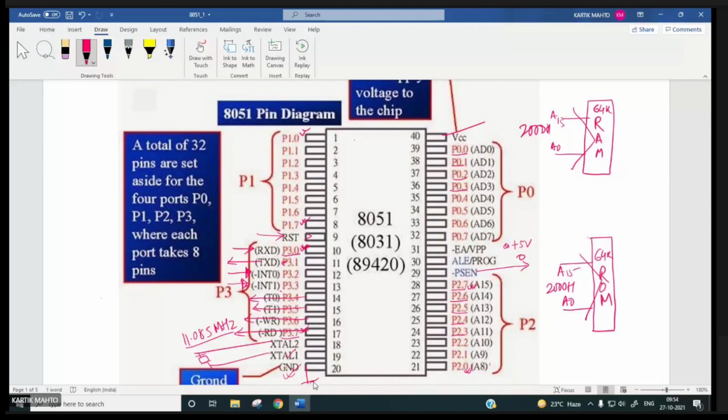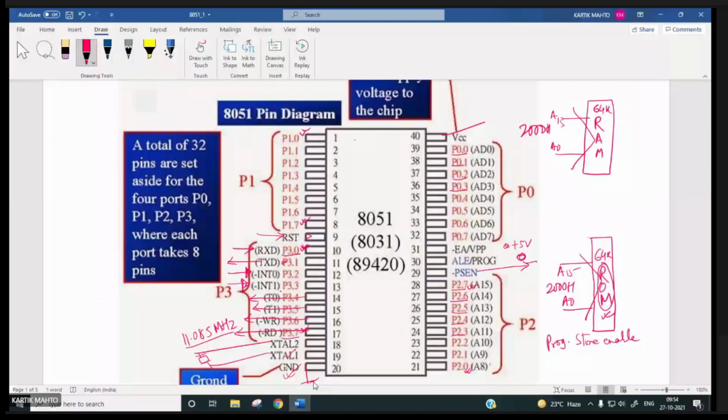But if PSEN bar is 0, it means data will be read from this external ROM. This is called program store enable. A program is already stored inside this ROM and that will be read.